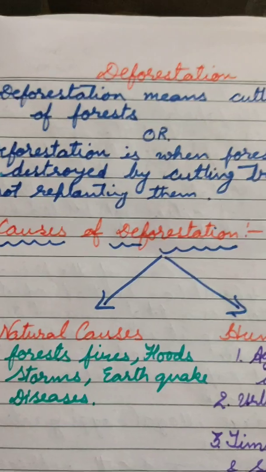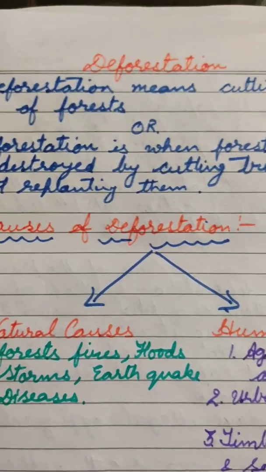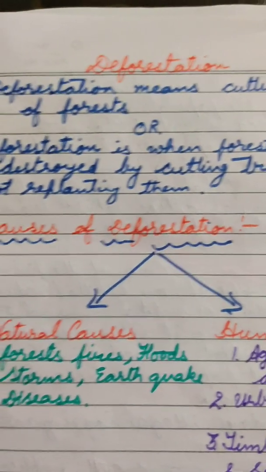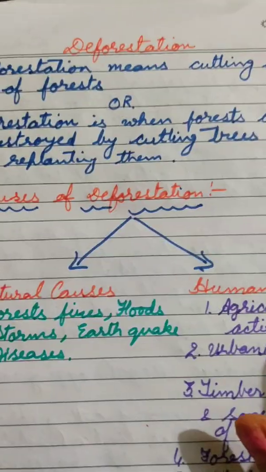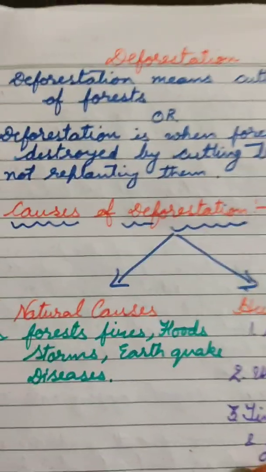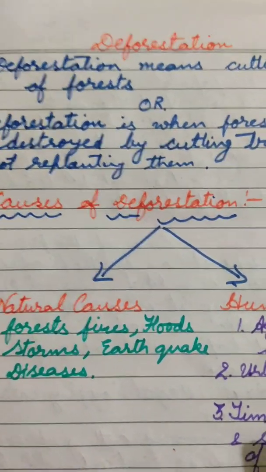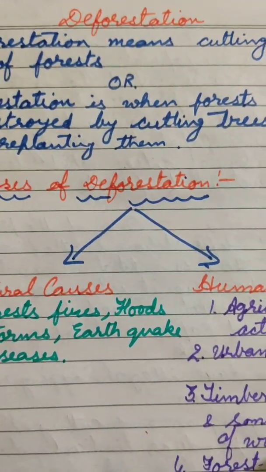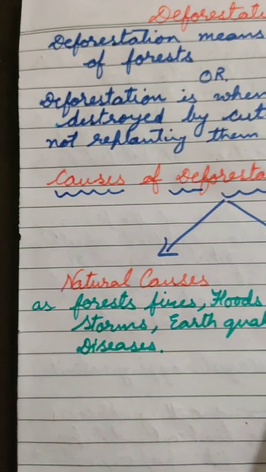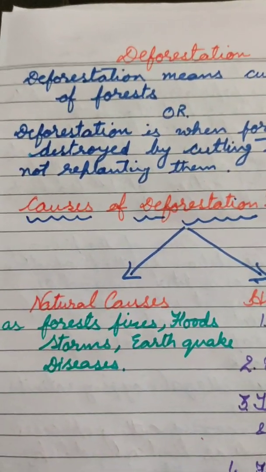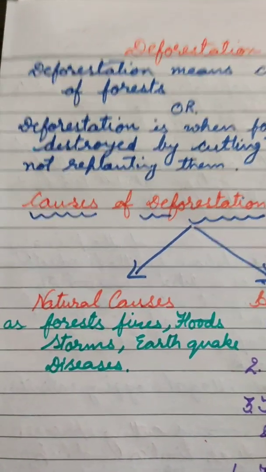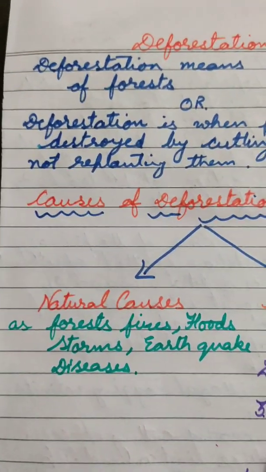So learner, today we will learn about deforestation. Deforestation means cutting or clearing of the forest, or we can say that when the forests are destroyed by cutting the trees and not replanting them. In simple words, we can say that cutting of a large number of trees is called deforestation.